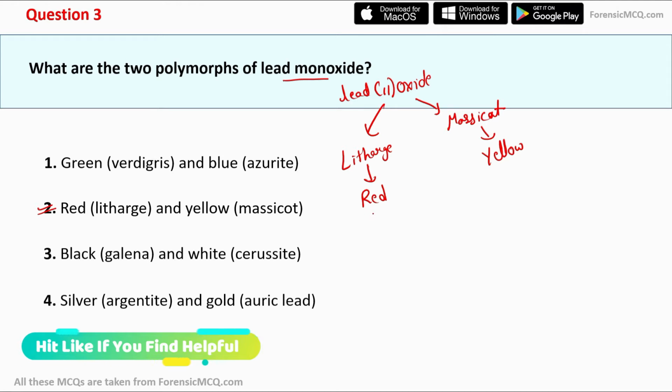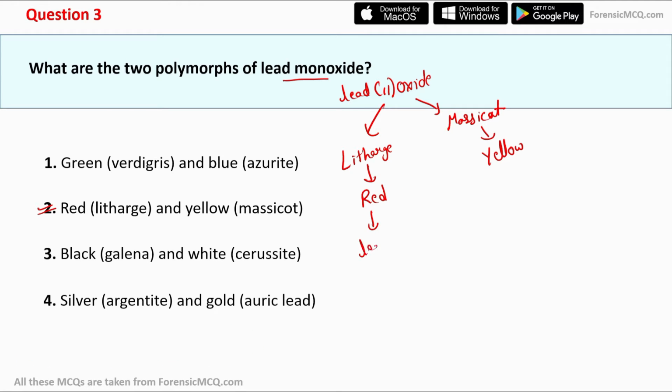Moving to the litharge, it is usually used for making lead glasses and crystals, and also used for making ceramic glazes. So in case of ceramic glazes, they are usually used as fluxing agents. So what does the fluxing agent do? It lowers the melting point of the glaze and helps in making the ceramic glazes at lower temperature.